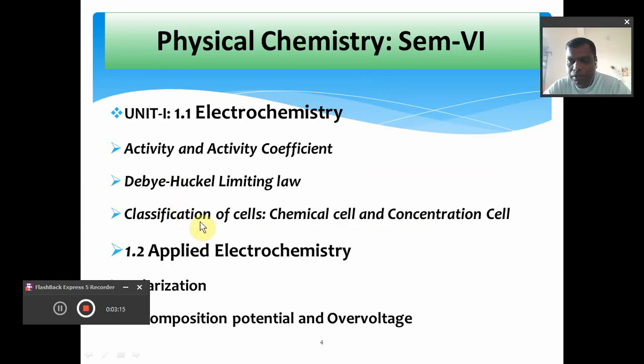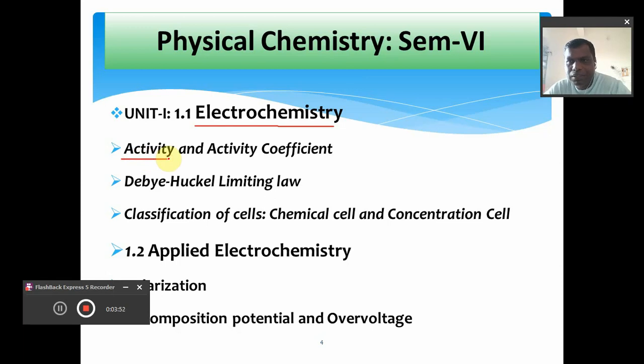Now, as far as concerned with the physical chemistry, if you look at the content of the physical chemistry course or the syllabus of the physical chemistry, then the first topic included in the syllabus of semester 6 as per the University of Mumbai is electrochemistry. So dear friends, in this part we are going to study a lot of things about the electrochemistry and the applications of electrochemistry. Definitely we are going to talk about one important term in the field of physical chemistry, and that is called activity of ions.